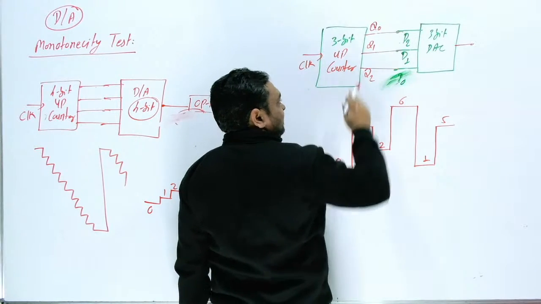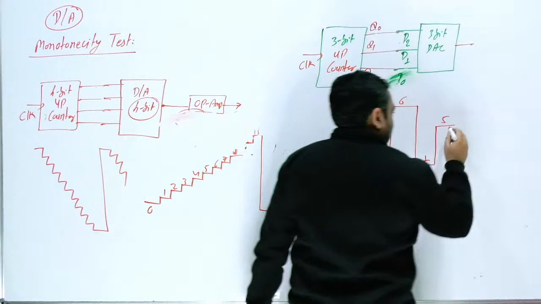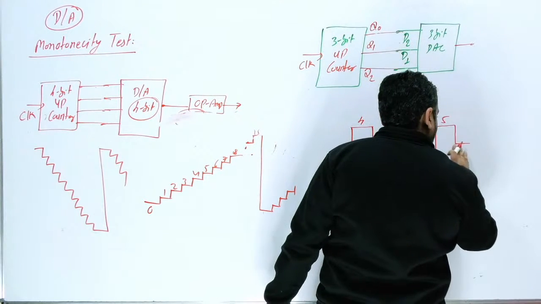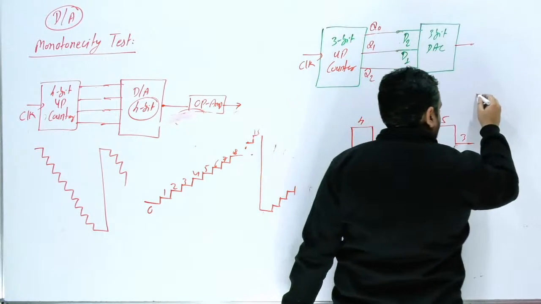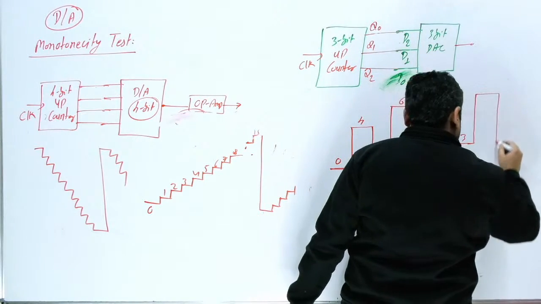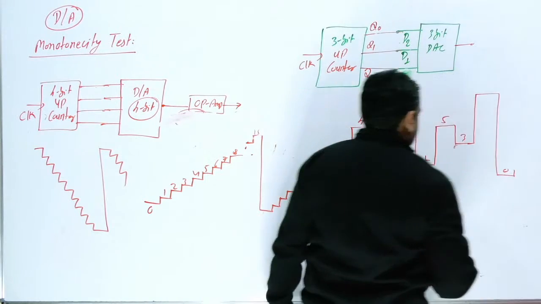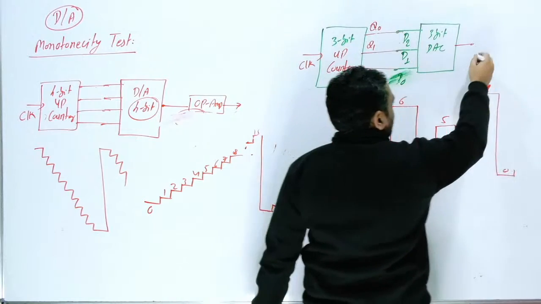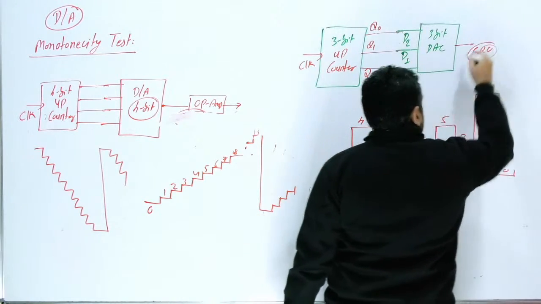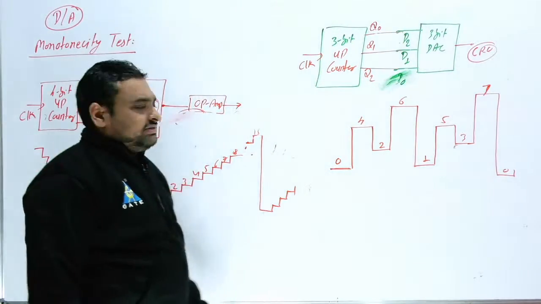In the sixth clock, you should get 6, but here you will get 3. In the seventh clock, this is 1 1 1, and you get 7. Again it starts from 0. So you will get this kind of waveform on the CRO.